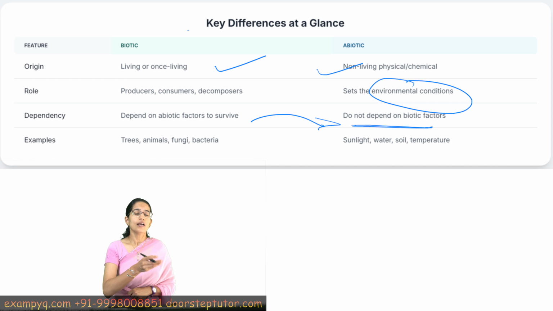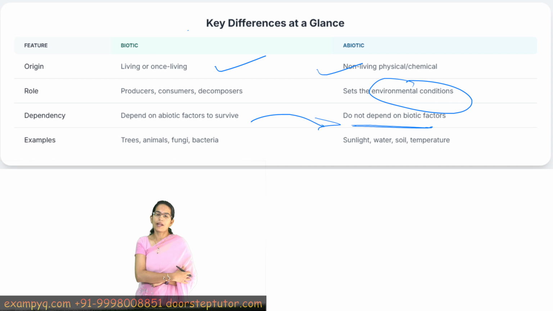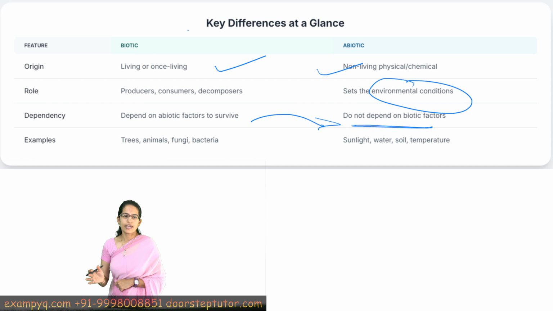For example, biotic is plant, and this plant would depend on sunlight for survival. So sunlight is an abiotic factor, but vice versa does not happen. Sunlight would not depend on plant for its survival. Okay, and the examples for each of those we have well discussed.